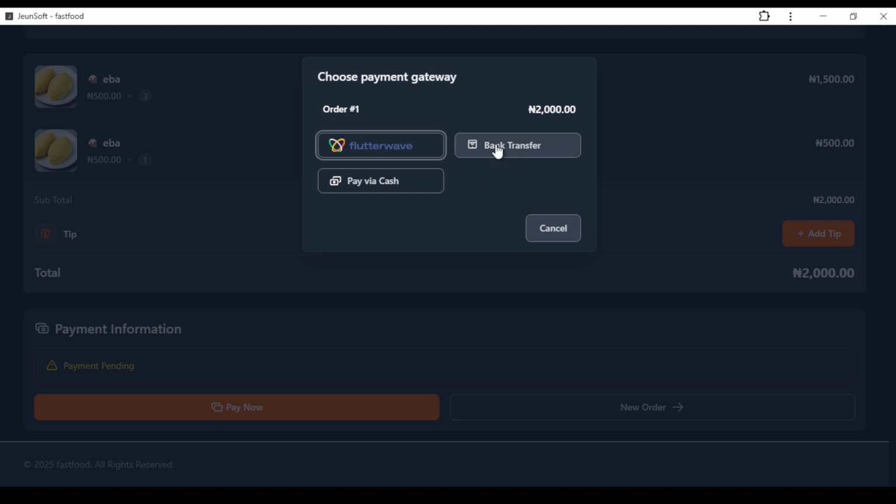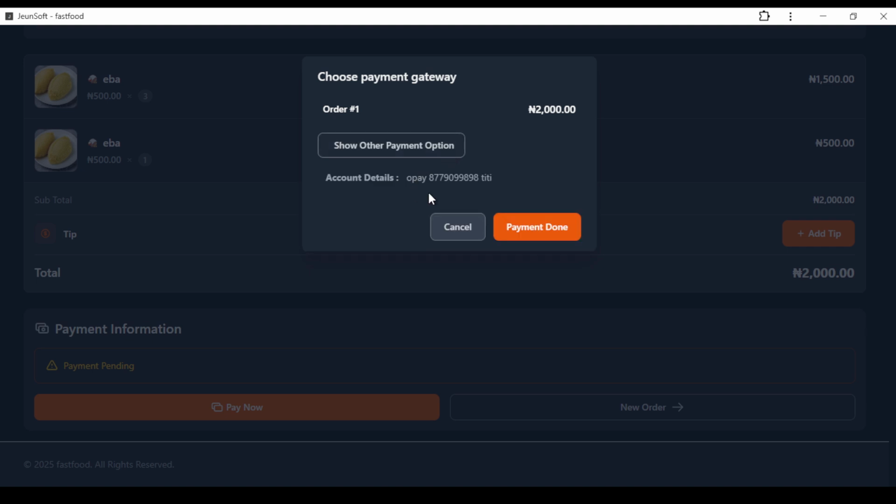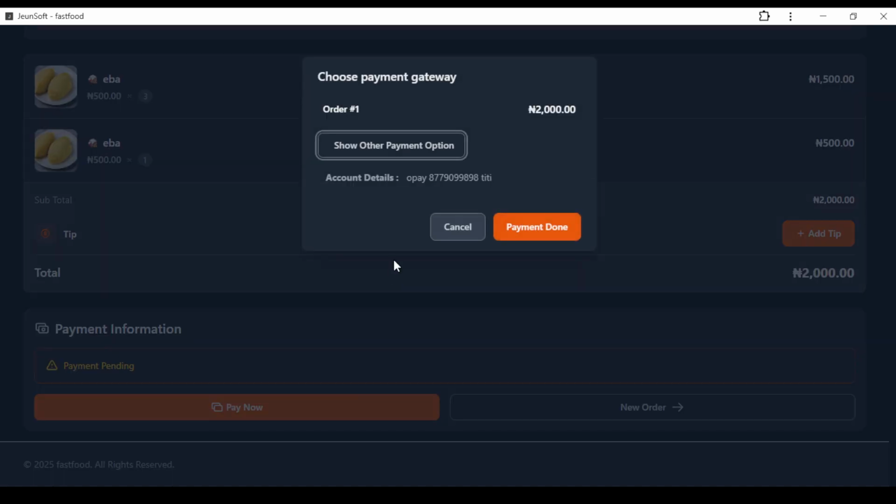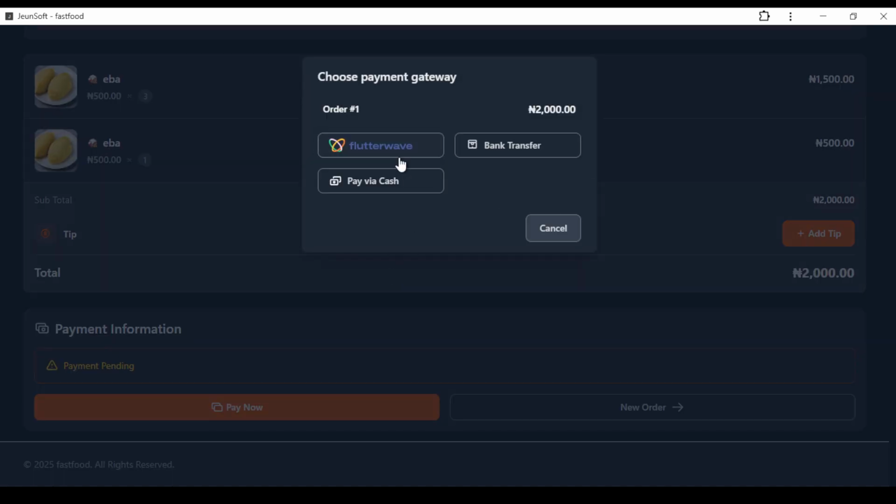You can see you can do bank transfer, and you can use Flutterwave. This bank transfer is actually offline bank transfer. You can see an account. You make payment and you click on payment done. But in case the restaurant doesn't have this option, you can pay with your card. Let me click on that again, show other payment option. Let's assume you want to pay with your card, for example.